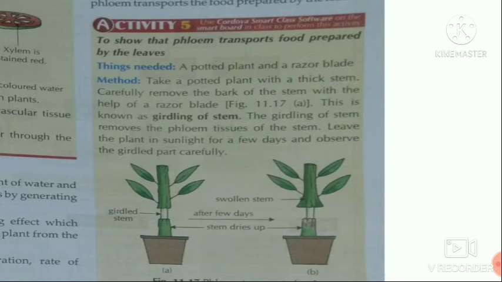Now, carefully we will remove the bark of the stem. Bark means the outermost layer of cells which have become dead on the girth of the stem, and this bark will be removed with the help of a razor blade. This process is called girdling of stem. Girdle means a ring-like structure.